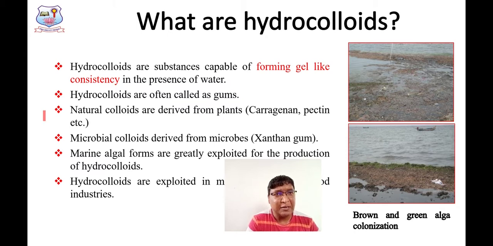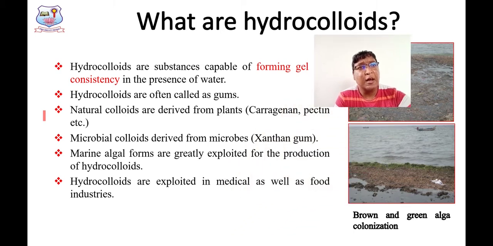They are extracted from plants and from microbes, and when compared to microbes, marine algal forms are much exploited for the production of hydrocolloids. Hydrocolloids are exploited in medical as well as food industries. It has a wide range of applications, used in both medical as well as food industries, right?